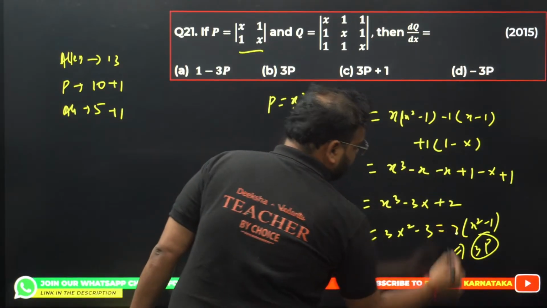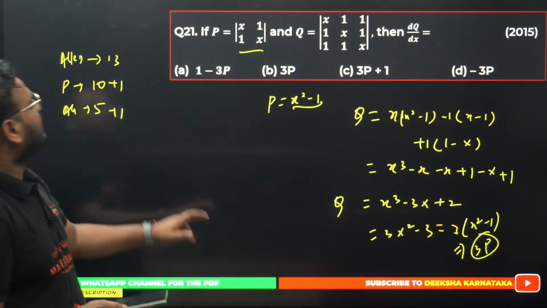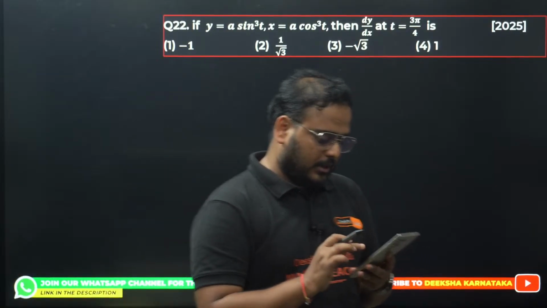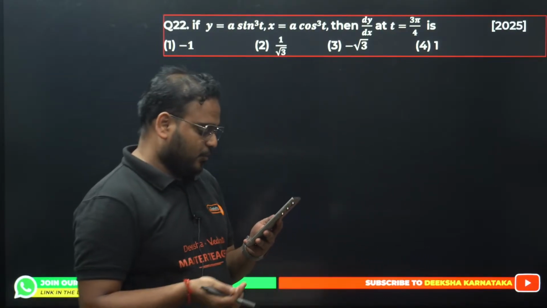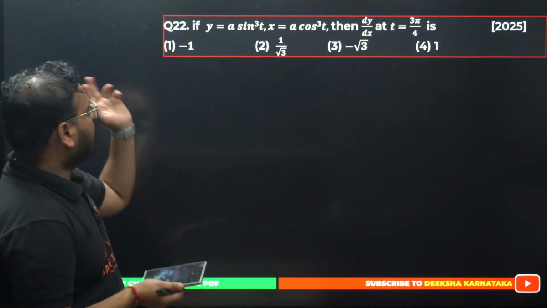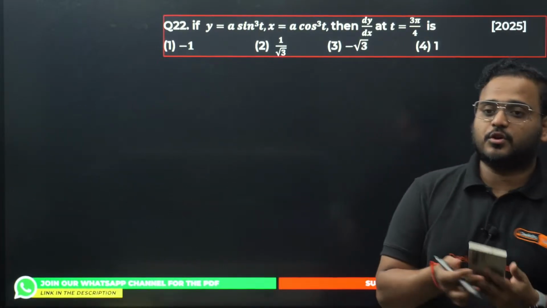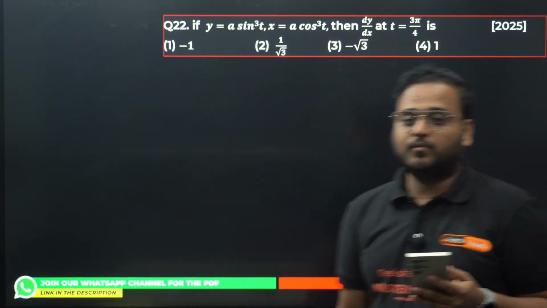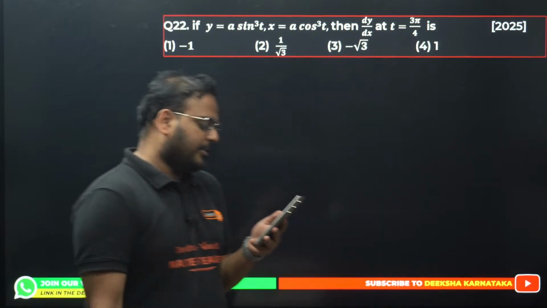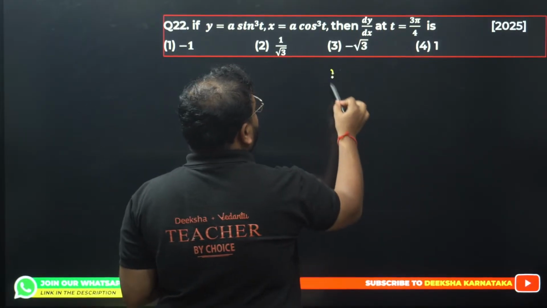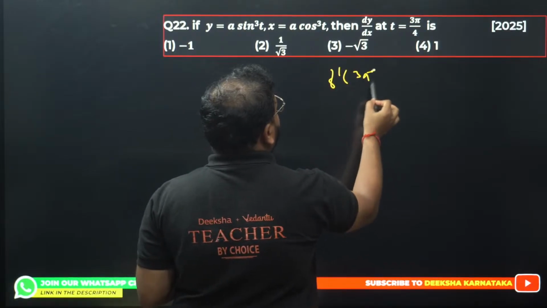Equal to 3. Okay, 21 is done. 22 now, the last 2 questions. Purni, if you want to catch up, you have the last 2 questions to solve. 22: y equal to sine cube t and cos cube t. I have solved this question already, but if you want me to solve it, I'll solve it anyway. We're looking for the derivative, f dash at 3 pi by 4.